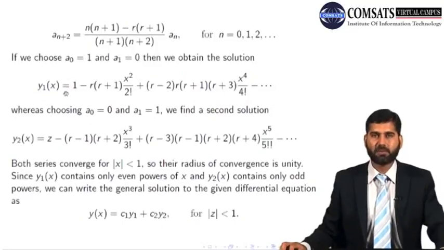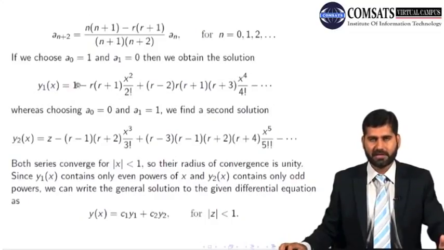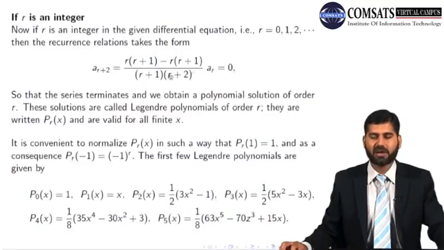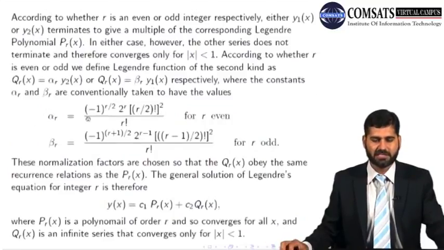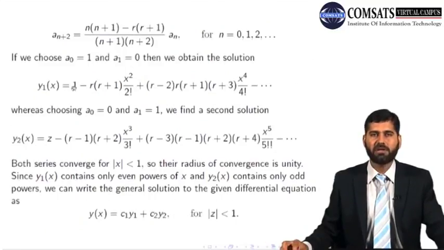But because r is an integer, r is equal to 0, I will not go beyond a0, because a0 will be my final answer, since we know that after r there are no terms. So if r is equal to 0, I won't get any second term, I'll just get one term. So P0(x) should be equal to 1 only.